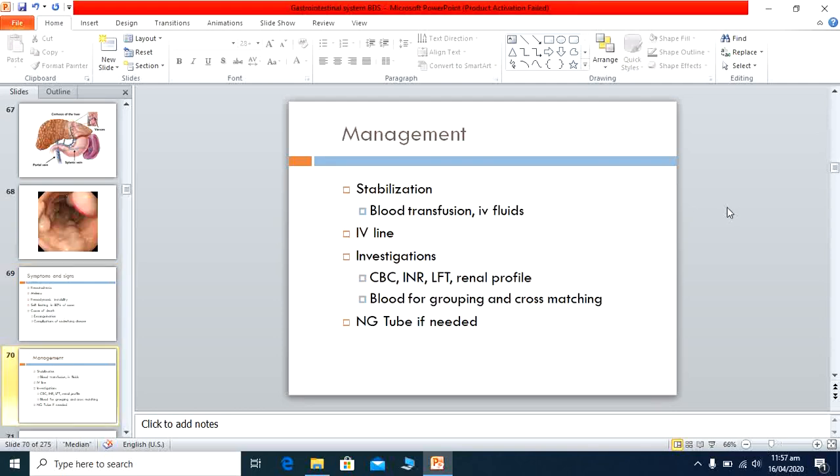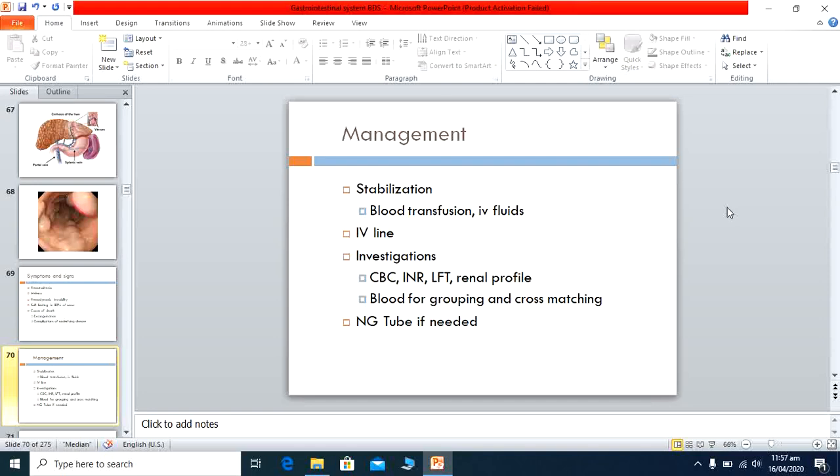Now whenever a patient with upper GI bleeding presents to us, definitely there is excessive blood loss. Then the blood loss is replaced with blood transfusion. Sometimes fresh plasma transfusion is needed. And IV fluids, because whenever the patient comes to the emergency department with bleeding from the upper GI tract, we don't have immediate availability of blood.